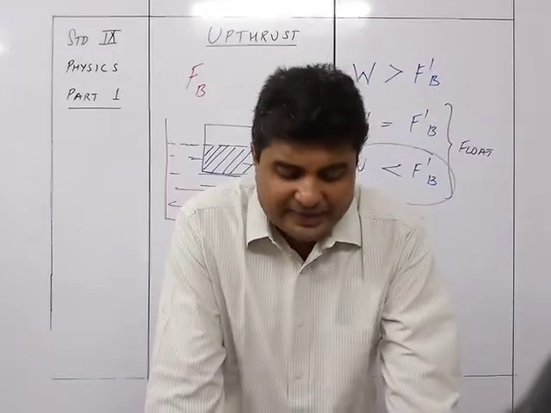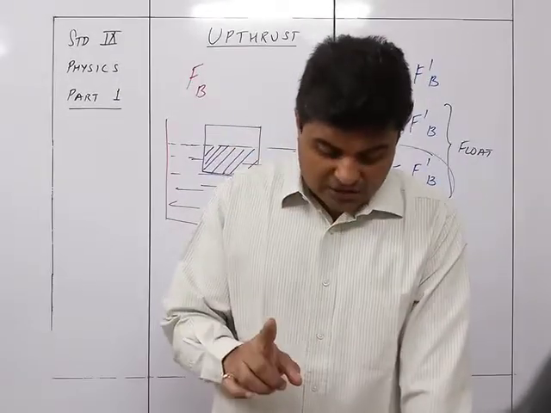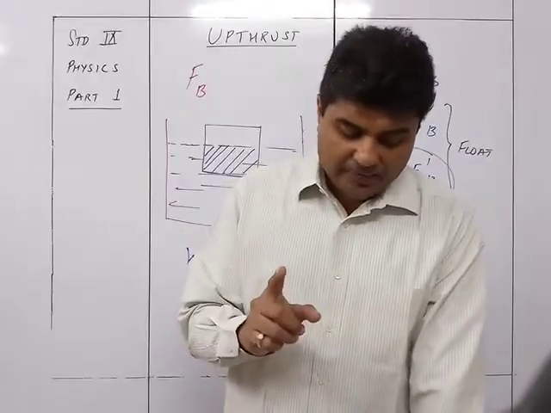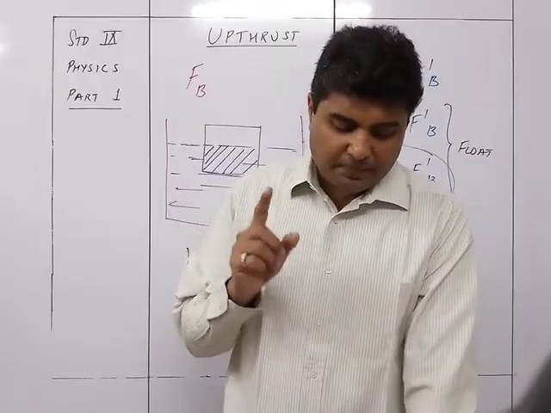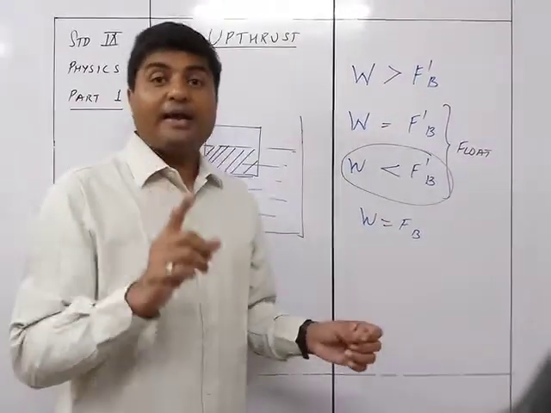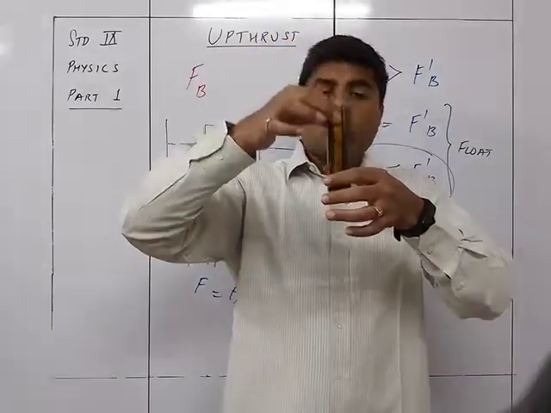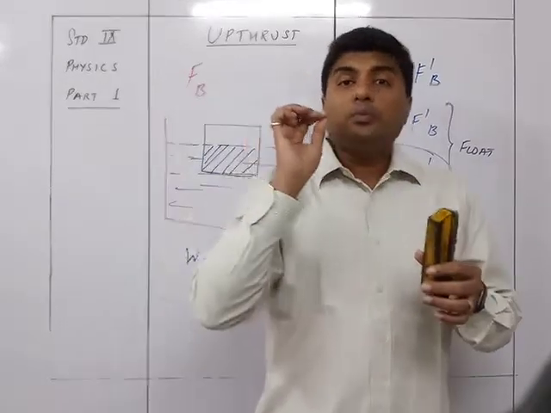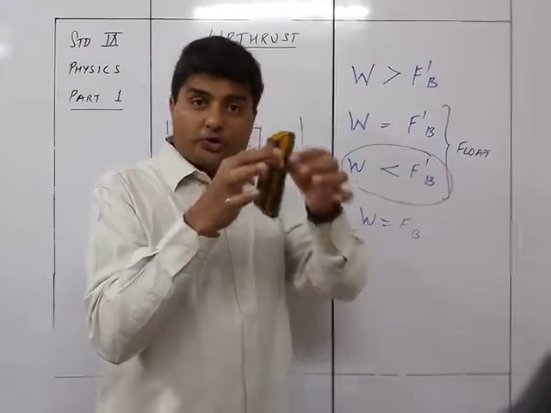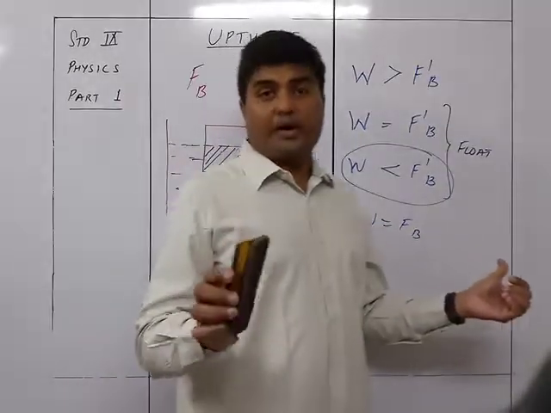If F dash B is greater than W, the body will float partly immersed, with only that much part of it inside the liquid, the upthrust FB due to which becomes equal to the weight W. So that is what I told you: only that much part will submerge wherein the FB produced by the submerged part is equal to the weight of the body.